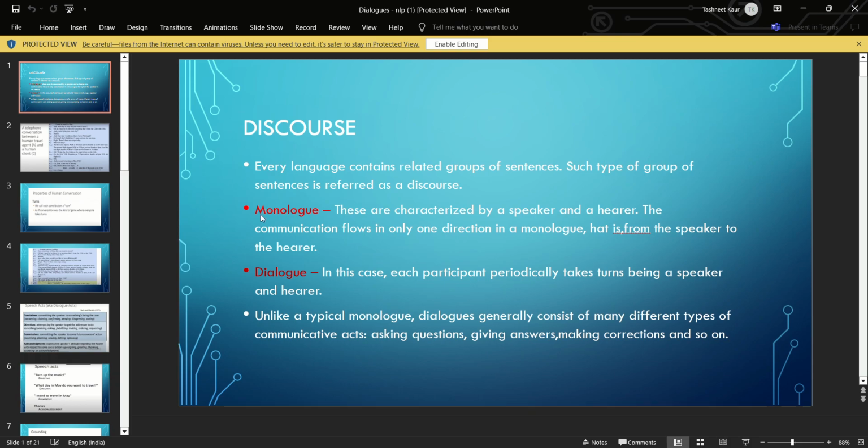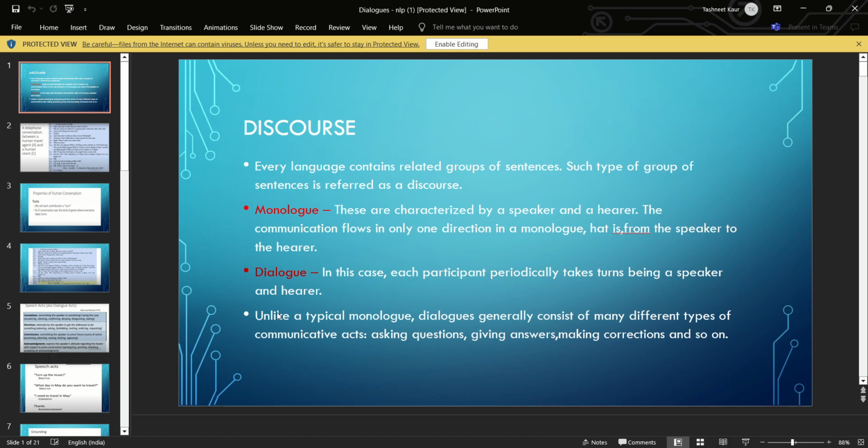Next we have types of discourse. There are two types of discourse: one is monologue and the other is dialogue. Monologues are characterized by a speaker and a hearer. Sorry, monologue is when the communication flows in one direction, that is, from speaker to hearer.